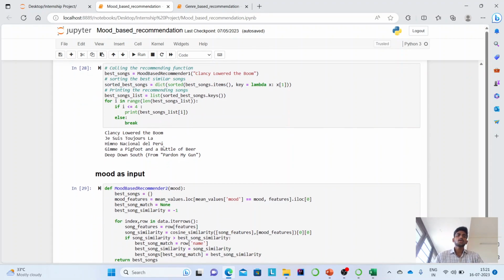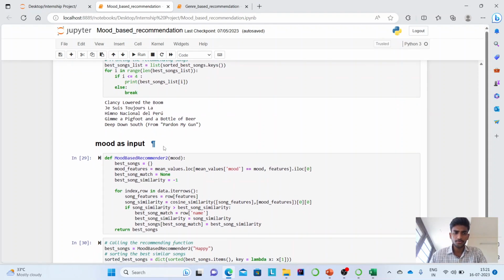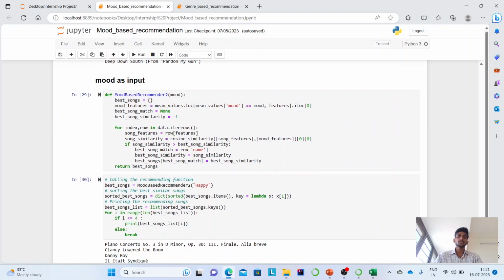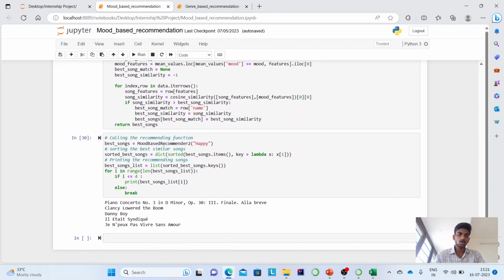What we also thought of, what if a mood is the input? So this is the code that we have developed for the input as a mood. It takes the mood value as an input and extracts its features and then compares it with every song and finds the best similar songs for that mood. Here I have given a mood as happy. So for that I got the top 5 songs for that mood. This is the model that we have developed as our project, a music recommendation system. Thank you.